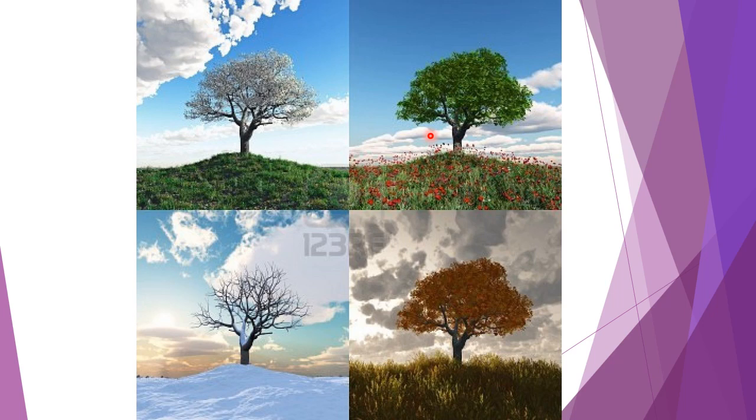That means sprouting time. Actually new leaves, new flowers, you can see around it. The third picture is the season at the time of winter. That means totally snowfall is there. And this picture is the time of rainy season. You see the four seasonal timings, how the same tree looks.